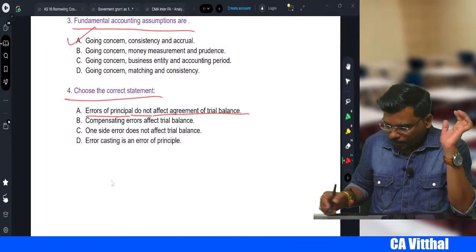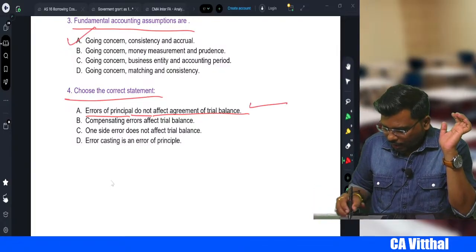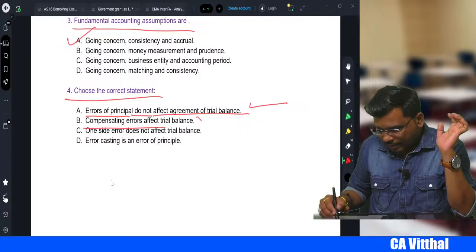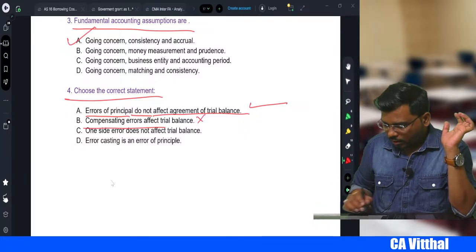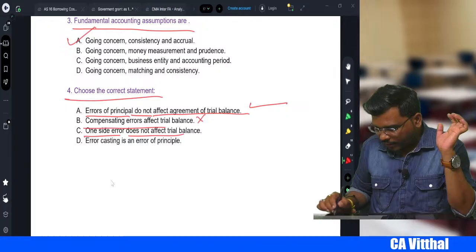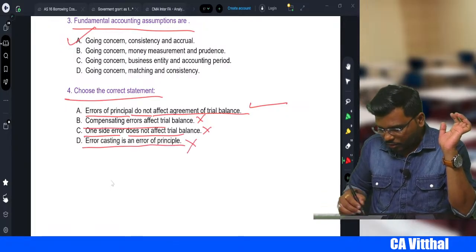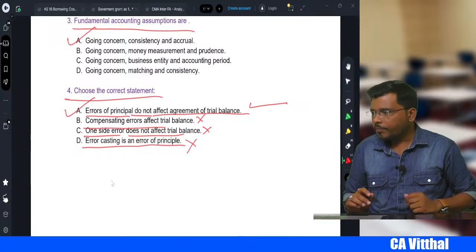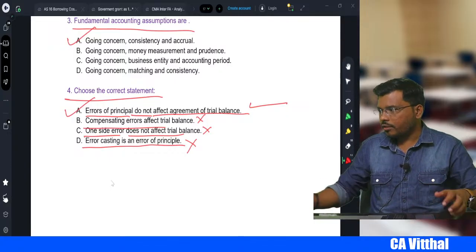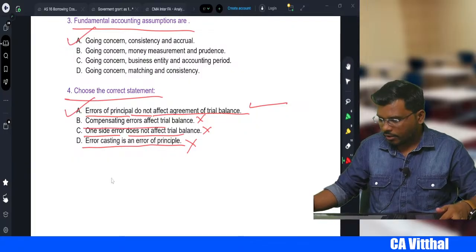Okay. So error of principle, yes. Compensating error affects the trial balance? This is wrong. One-sided error does not affect the trial balance? This is also wrong. Error of casting is an error of principle? Wrong. So which is the correct option, sir? Option A will be the correct option, right? Okay, very good, Harish. Yes.